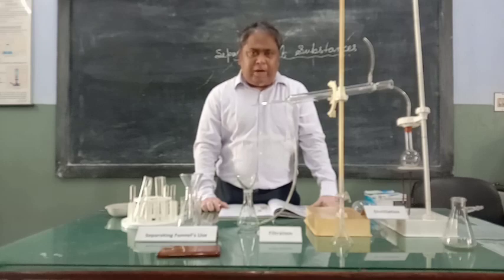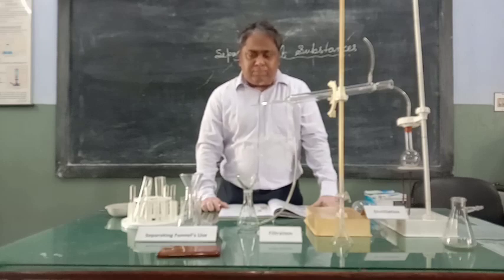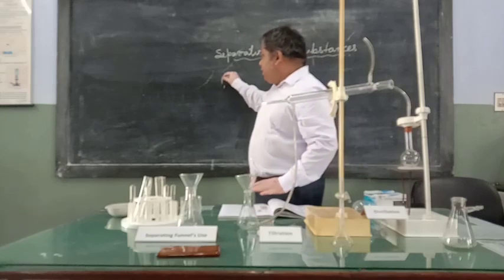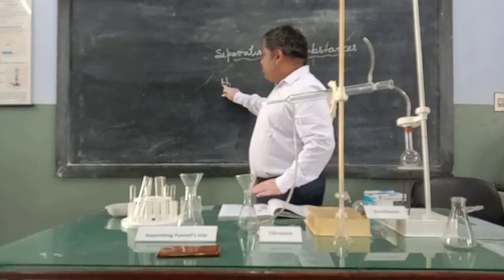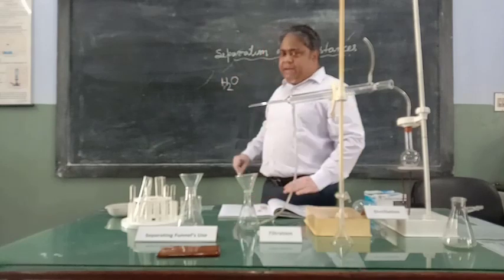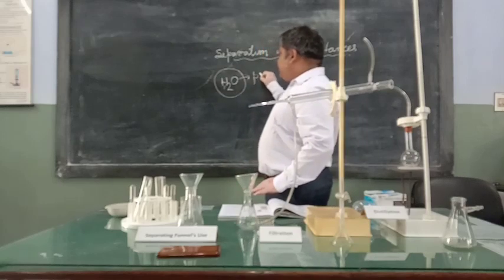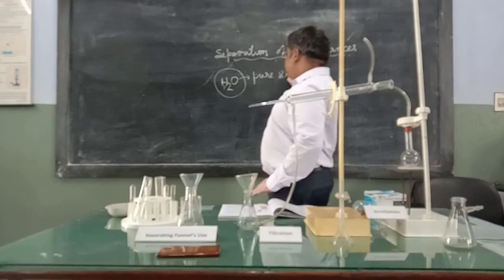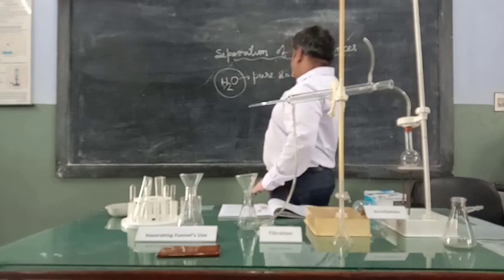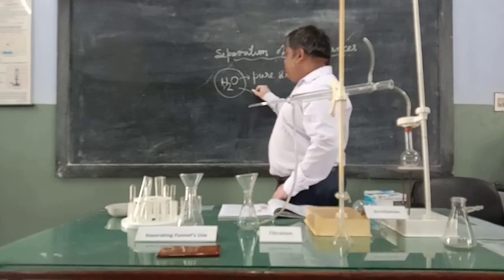Now if I talk about water, is water pure? If I consider distilled water, the water which does not contain any mineral, it is a pure substance. It is definitely a pure substance, but it is not the purest.